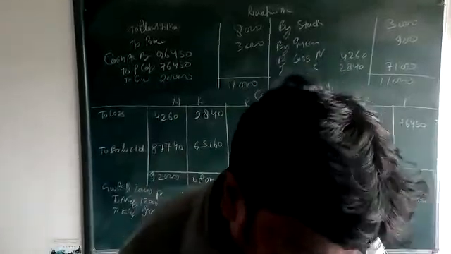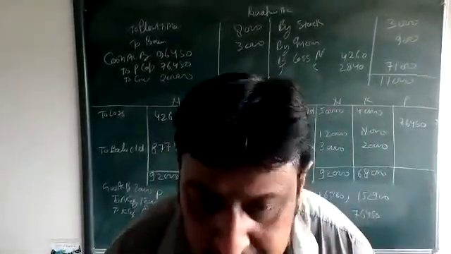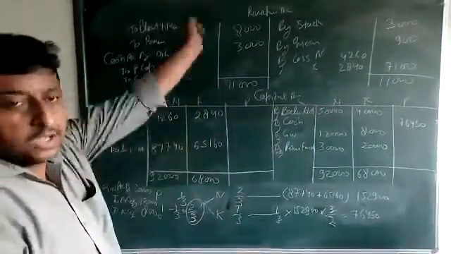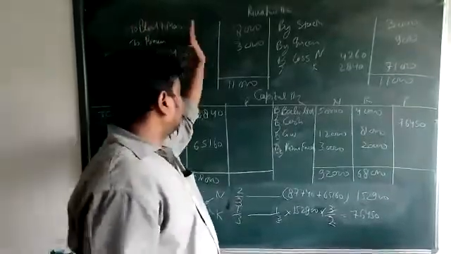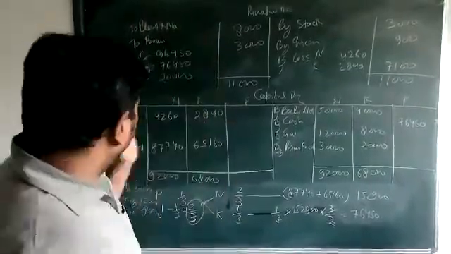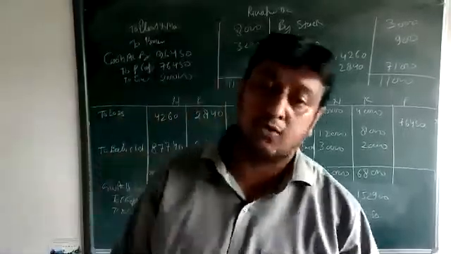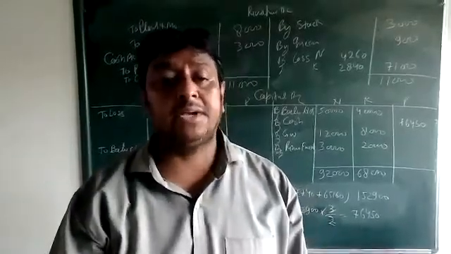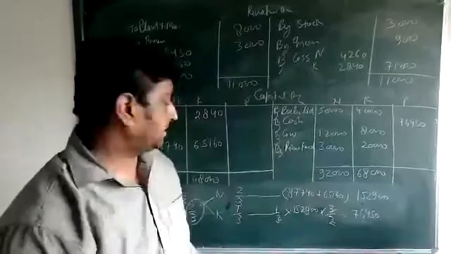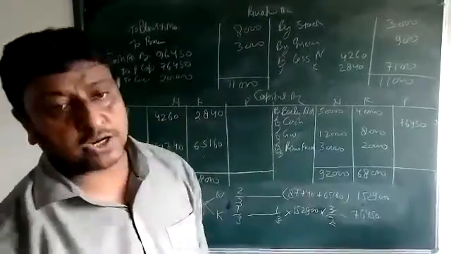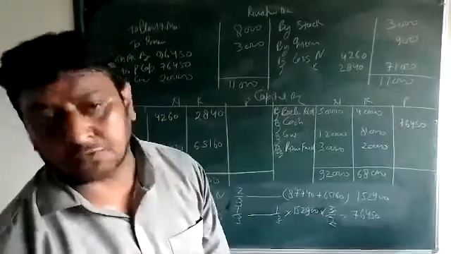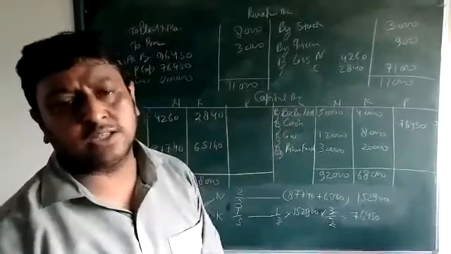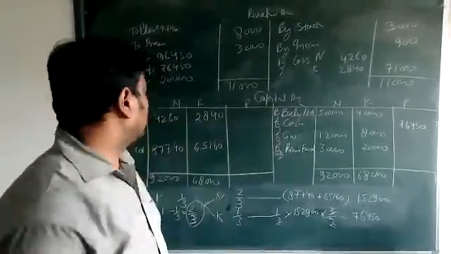After this, we are going to make the balance sheet. Only the balance sheet remains. Okay, beta. Up to this is clear or not? The main thing is that we first make the revaluation, then make the capital. By making this capital, we calculate the value of capital of old partner, and on the basis of this we calculate the value of capital of new partner. Then we make the balance sheet. Just see how we make it.